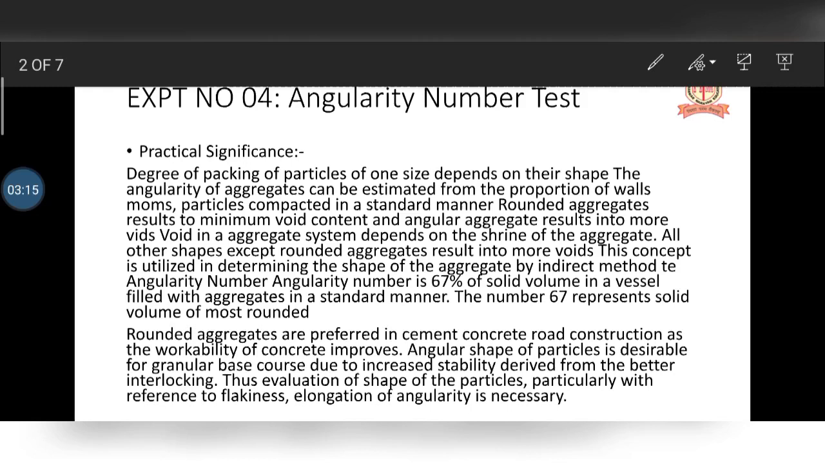This evaluation of the shape of particles, particularly with reference to flakiness, elongation and angularity, is necessary. Without doing this shape test, you don't get to know which aggregate we are going to use for different types of road construction.